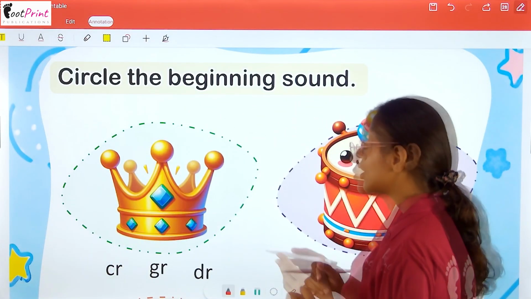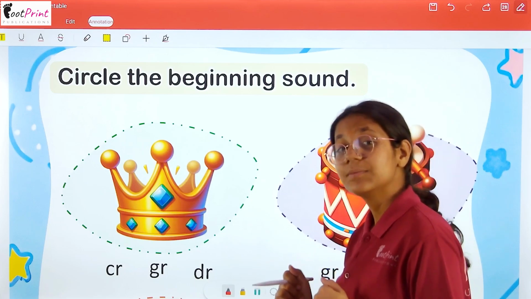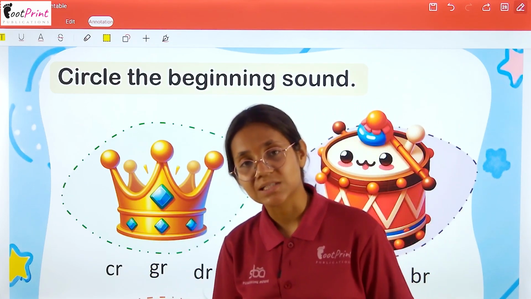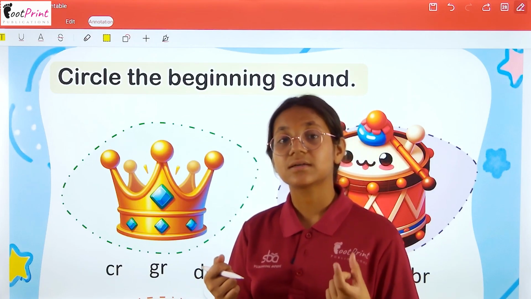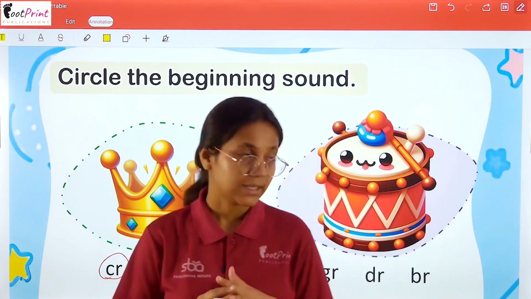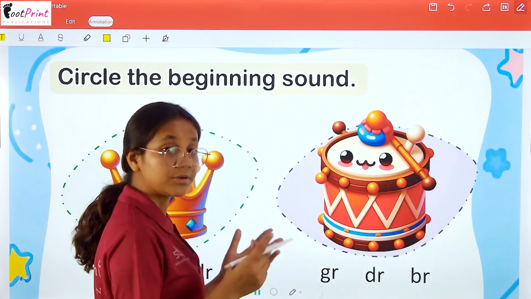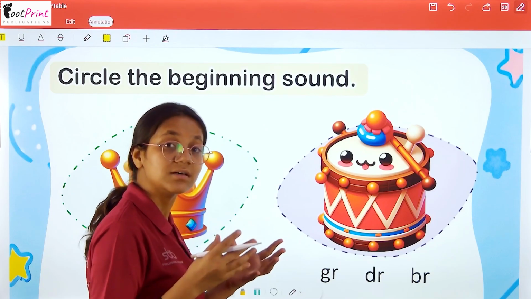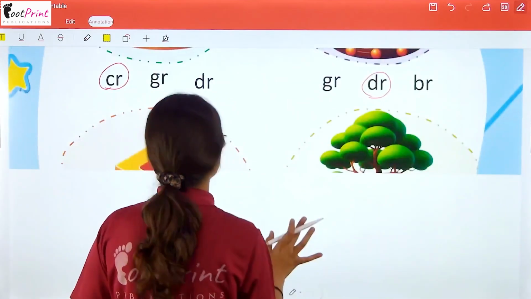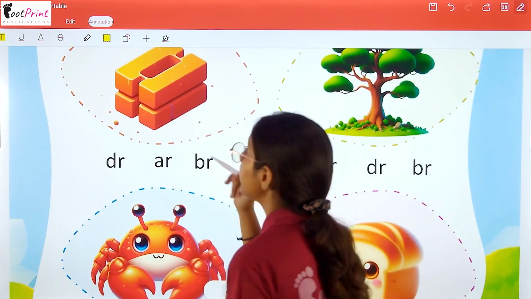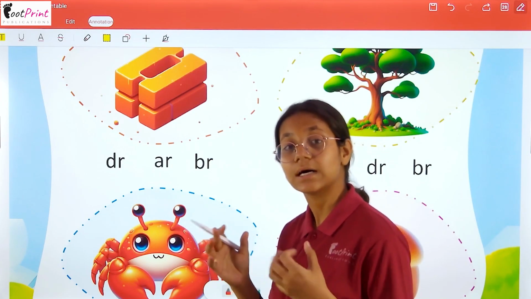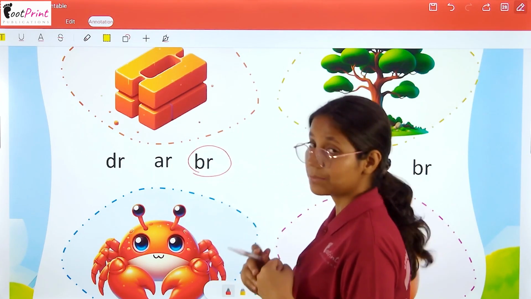Now we have the activity part. Circle the beginning sound. So we have to circle the beginning sound. Okay. So this is a picture of a crown. And crown starts with the sound of cr. Okay. Similarly, this is the drum. और ड्रम किससे स्टार्ट होता है? ड्र. And dr is made by dr. In a similar manner, here we have the brick. Brick starts with br. Okay. So we will circle the br.